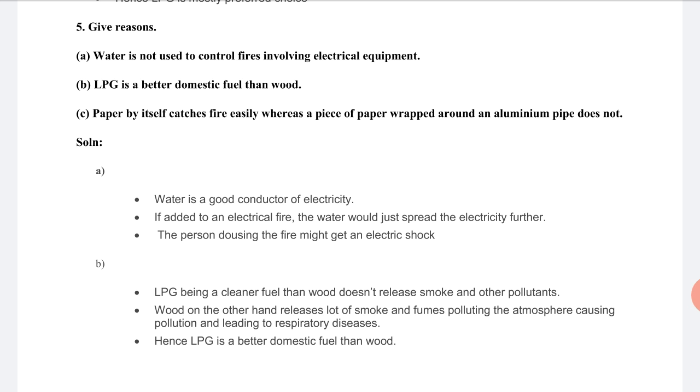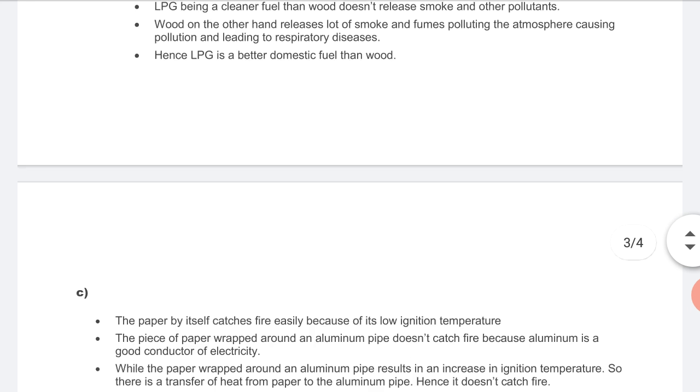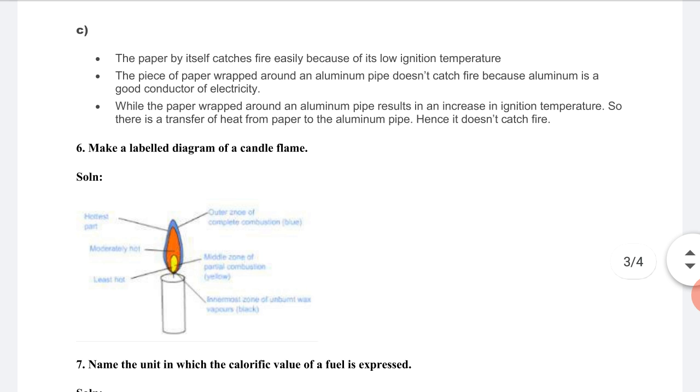The third question is: paper by itself catches fire easily, whereas a piece of paper wrapped around an aluminium pipe does not. So here is the solution of this question. The paper by itself catches fire easily because of its low ignition temperature. Any material can catch fire when it reaches its ignition temperature.